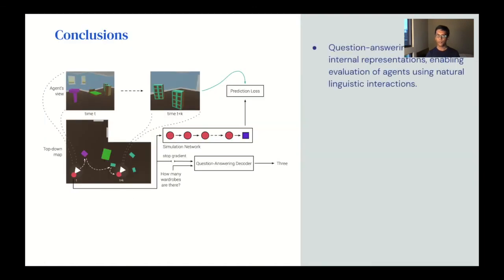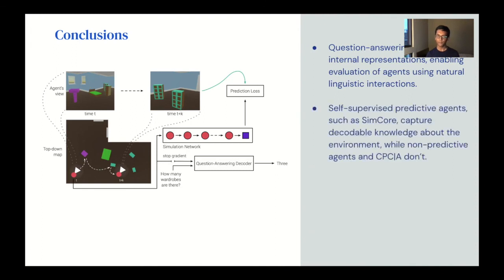So to conclude, we introduced question answering as a way to probe internal representations that agents develop as they perform tasks in environments. This probe task enables us to evaluate these representations using linguistic interactions, which is intuitive and fairly open-ended. Using this method, we evaluate several self-supervised predictive agents, and we find that methods such as SimCore are able to capture knowledge in a form that can be easily decoded into answers or facts about the environment, while non-predictive agents and action-conditional CPC do not lead to such representations.